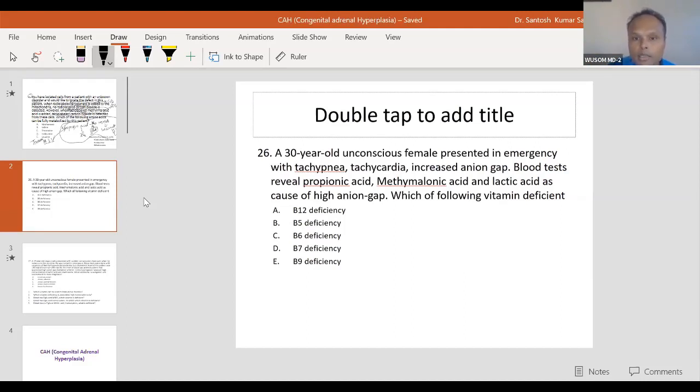A 30-year-old conscious female presented in emergency with tachypnea, which means increased respiratory rate, tachycardia, and high anion gap, okay? Blood test revealed propionic acid, methyl malonic acid, and lactic acid as the cause of high anion gap. High anion gap is because of organic acid, so these are the organic acids. Which of the following vitamins may be deficient?